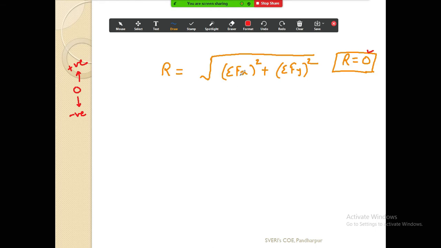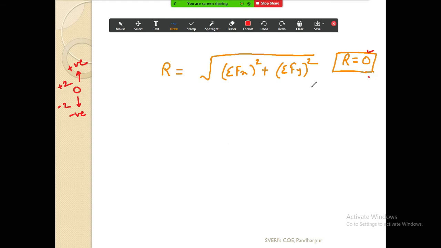If I keep both the values negative, then also I am not getting the 0. Now let us take one more thing. We will consider summation fx as positive, fy as negative. Suppose now summation fx is +2 and summation fy is -2. Then also here the term is square. So 2 square is 4, -2 square is again 4. So again we are not getting the 0 value.